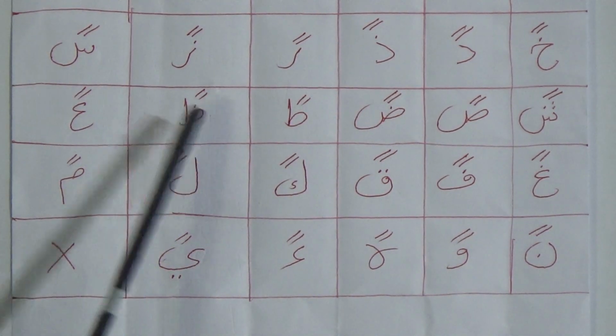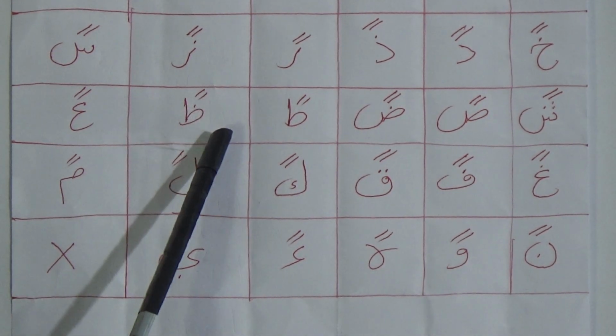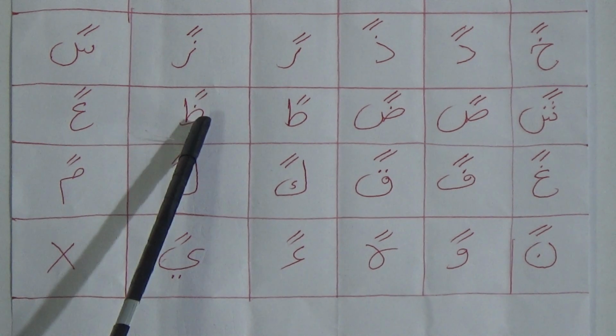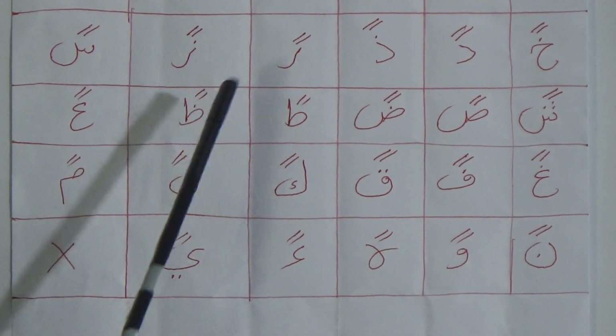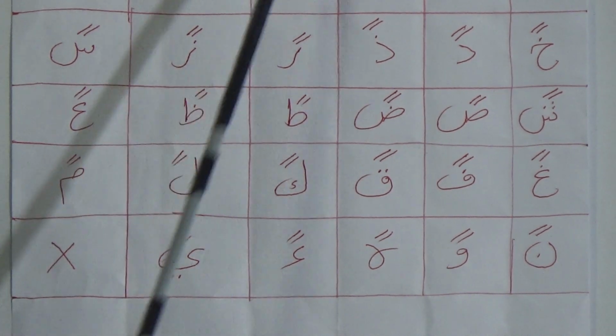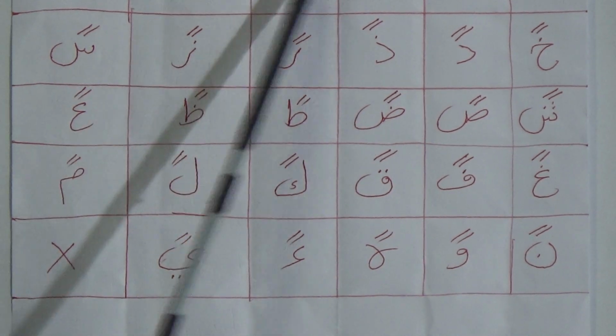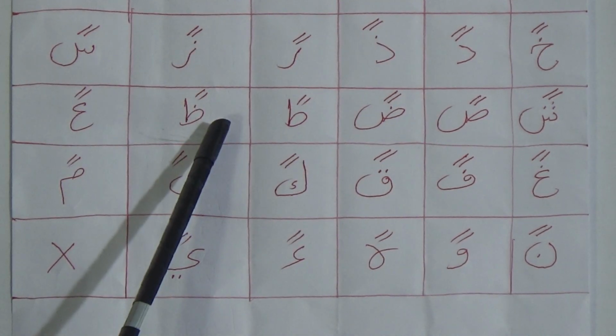Then this one is The, and you have to pronounce this one also very softly. The Dui Jabar Zon. Tha, Dhal and The, you have to pronounce these 3 very softly, my dear students.